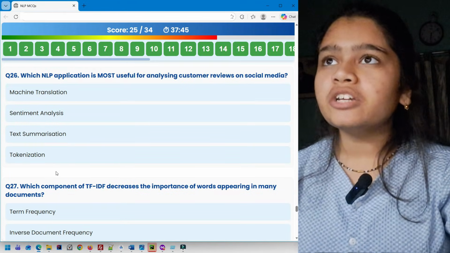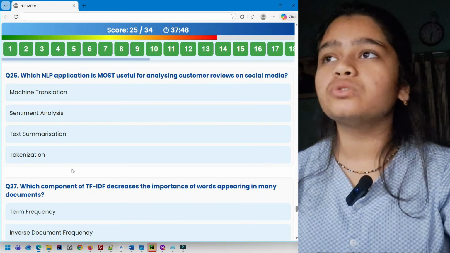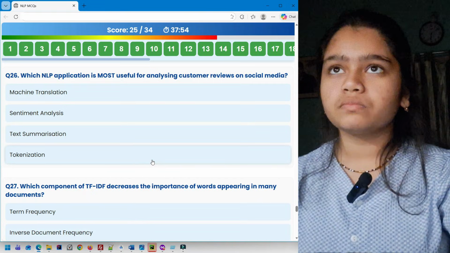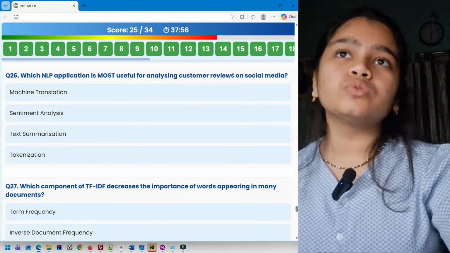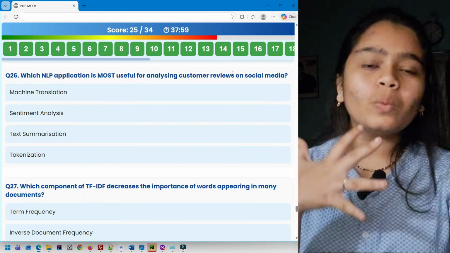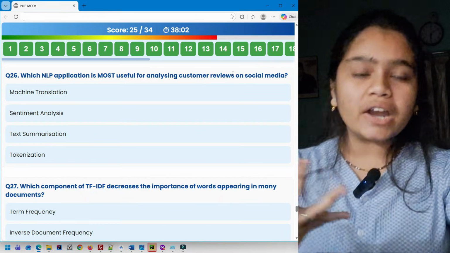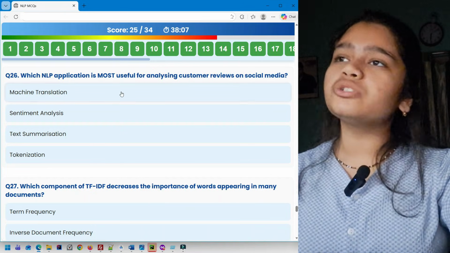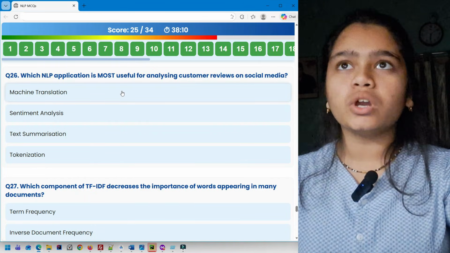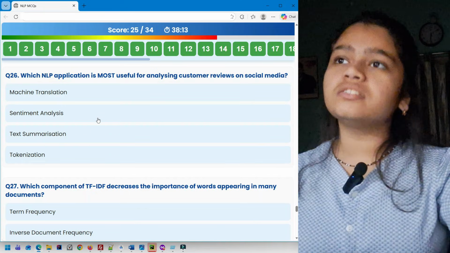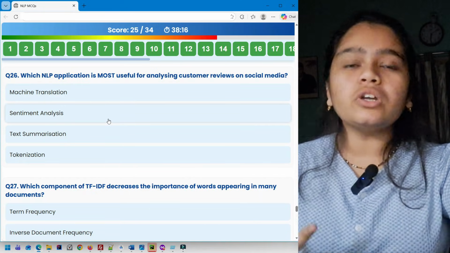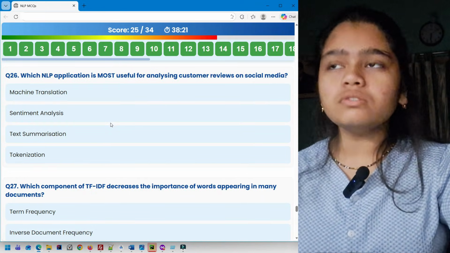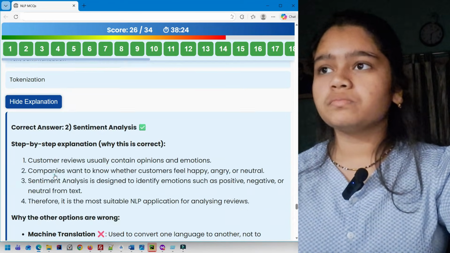26. Which NLP application is most useful for analyzing customer reviews on social media? Machine translation, sentiment analysis, text summarization, tokenization. So for analyzing customer reviews, that means you need to know what the customer is trying to say. Is it a bad review, good review, neutral review, worst review, very good review? So machine translation does not help there. What will you do, translating from one language to another? So sentiment analysis, yes, this is the one because here you get to know the sentiment of the user. Text summarization, no. Tokenization, no. So it's going to be sentiment analysis.